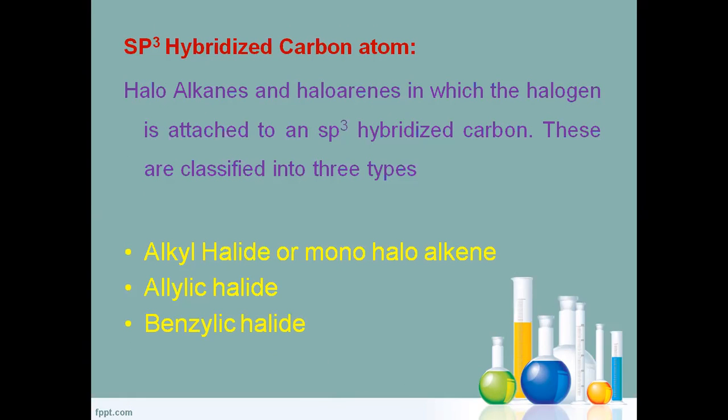The halogen attached to the sp3 carbon is under the category of this one. So these are mainly classified into three categories: alkyl halide or monohaloalkane, allylic halide, and another one is called benzylic halide.